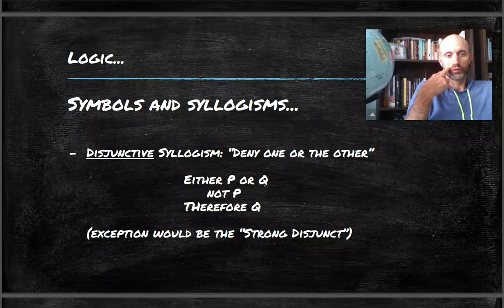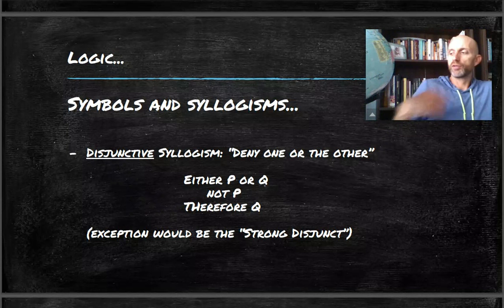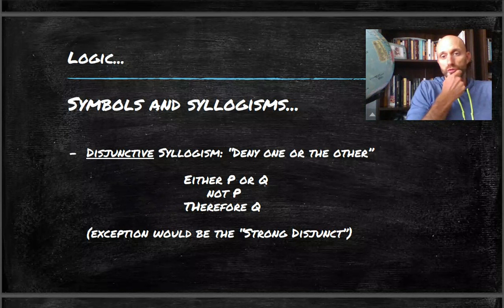Now, Kreft is going to take a slightly different angle, say something a little different. For instance, down here, their example is either God exists or God does not exist. Kreft would say this is a strong disjunct, meaning that even if you affirm one, it necessarily entails the falsity of the other. Geisler and Brooks say that too here, but they still want to say, just to be on the safe side, you want to work it in so that you're actually denying something. Kreft takes a slightly different angle and argues that if you affirm one, it by necessity falsifies the other.